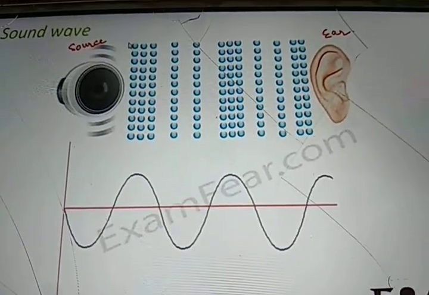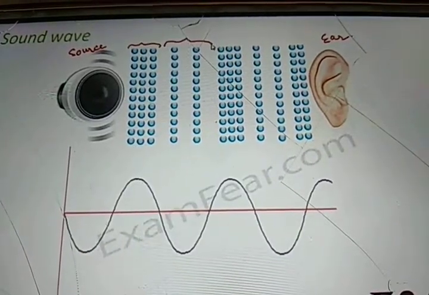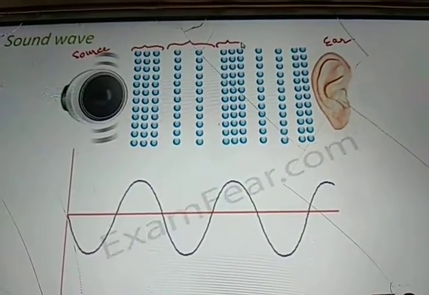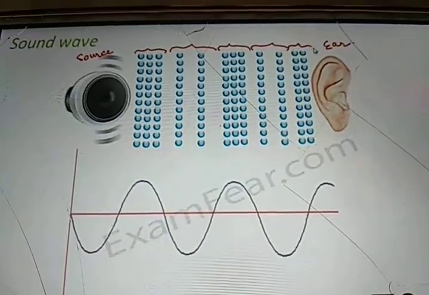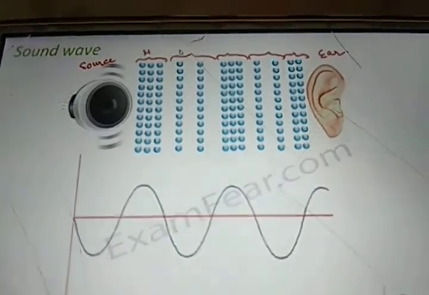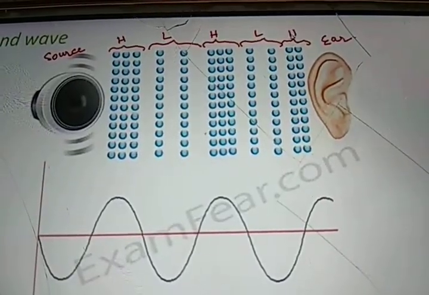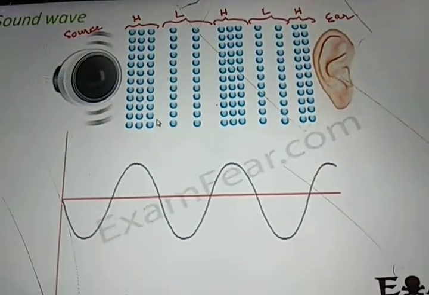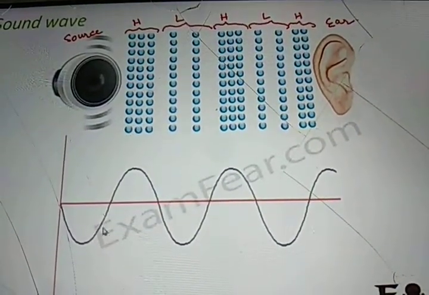In this picture you see that in some regions the density is very high, and in some regions the density is quite low. Again comes a region where it is high and then low, and so on. So here you have more particles and here you have fewer particles, then more, then fewer. Based on this density of particles, this plot can be drawn.